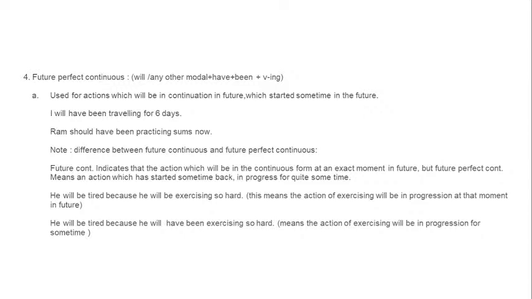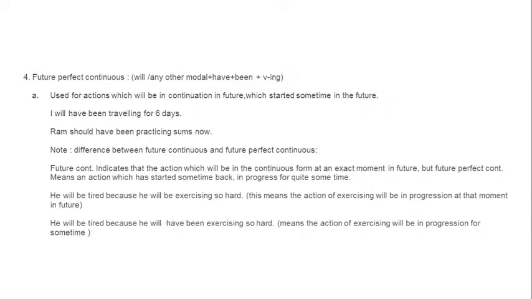Now the last important thing is the structure, that is modal. Any modal according to the need of the sentence: will, should, must. Must is again very important. Must means something which has to be done, that needs to be done. Any modal according to the need, plus have, plus been.